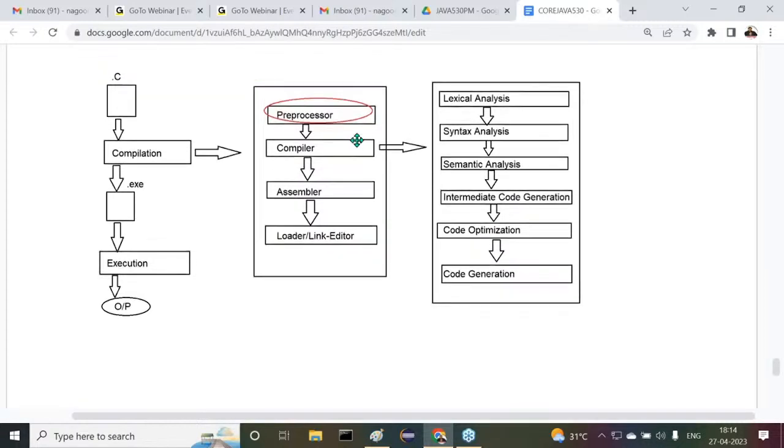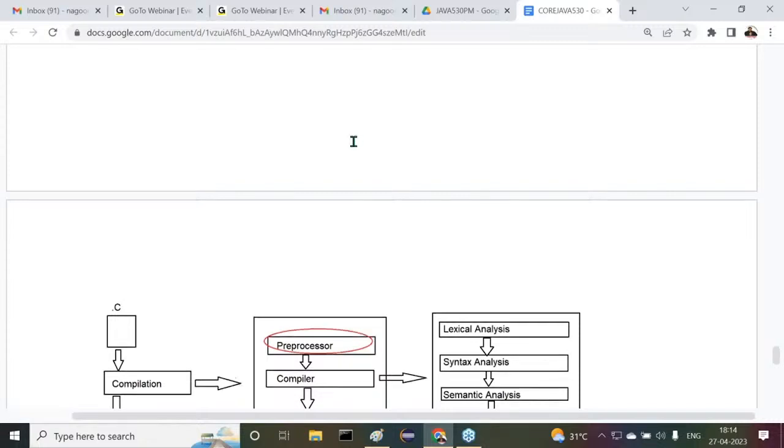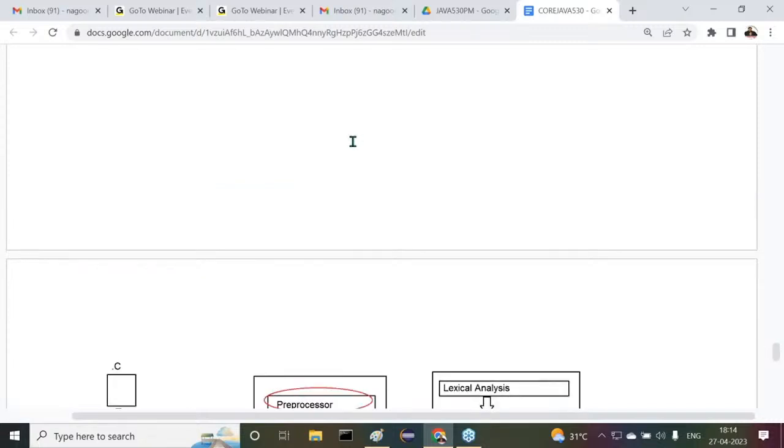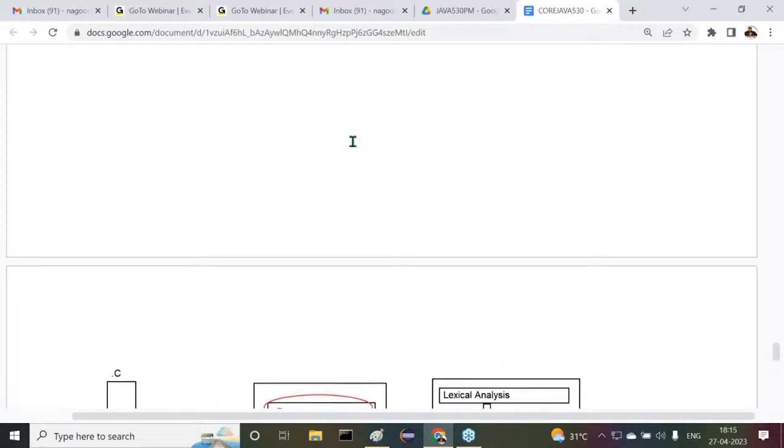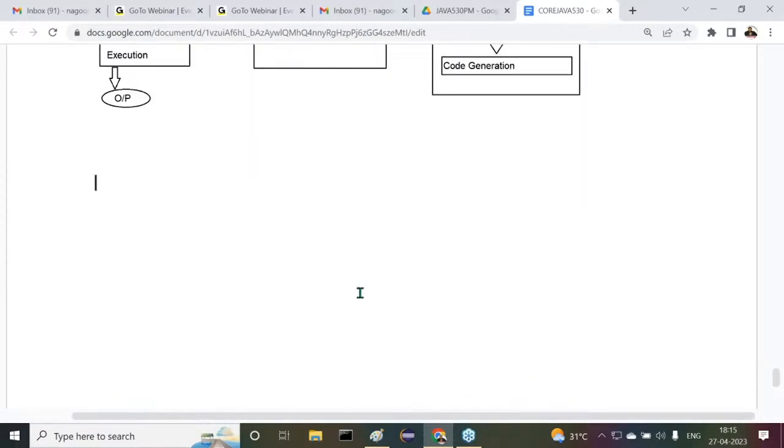But here my question is, preprocessor is not required in Java. Preprocessor does not exist in Java. Why does it not exist in Java? Why is it not required? That point here we want to understand. That's our required point here. Why is it not required in the case of Java? Okay, now observe carefully.